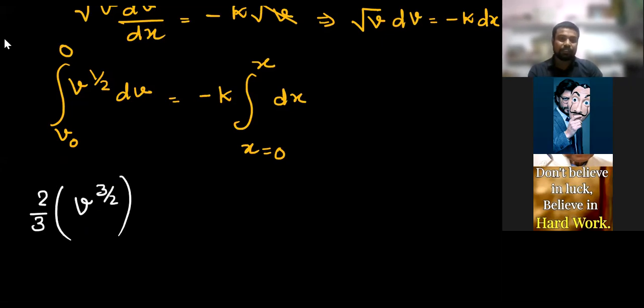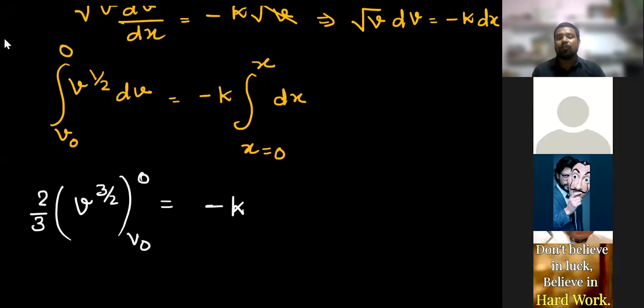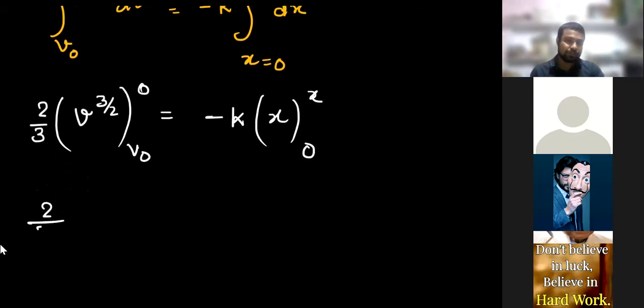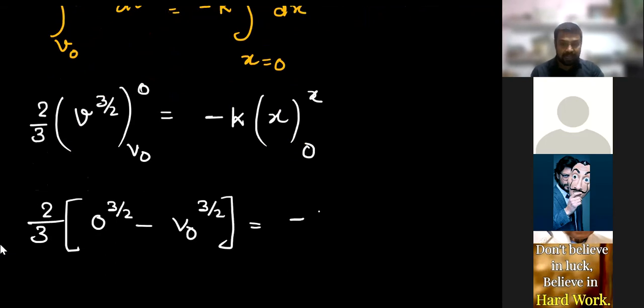And the limit is v naught to 0, equal to minus k, what is the integration of dx? X, very good. And the limit is 0 to x. Okay, put the values: upper limit minus lower limit. So 2 by 3, 0 to the power 3 by 2 minus v naught to the power 3 by 2 is equal to minus k into x minus 0, upper limit minus lower limit.